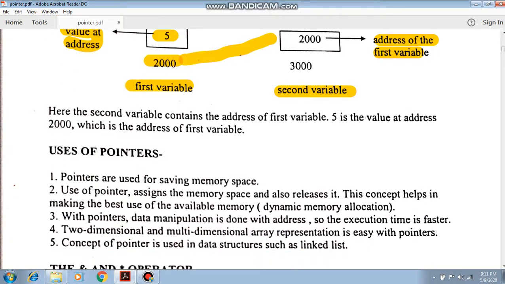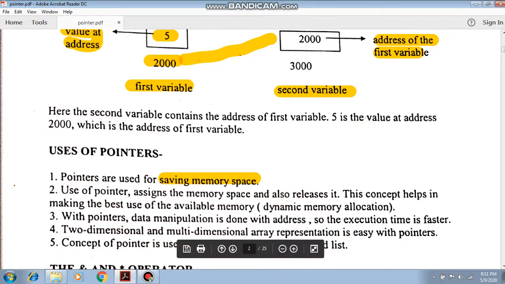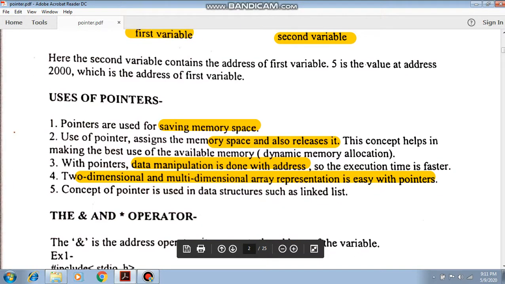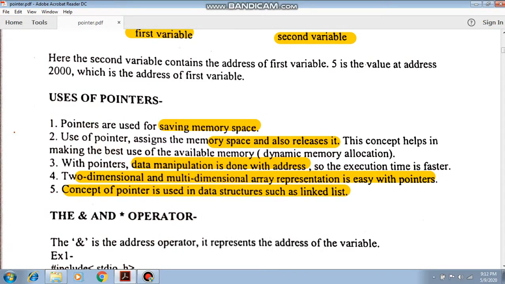Here are some uses of pointers. Pointers are used for saving memory space, because a pointer holds the address of another variable. It is also used to assign memory space and also release it. Whenever you require, you can assign the address, and whenever you require, you release the address. With pointers, data manipulation is done with the address. Two-dimensional and multi-dimensional array representation is easy with pointers. The concept of pointers is used in data structures such as a linked list, because a linked list actually works with addresses.